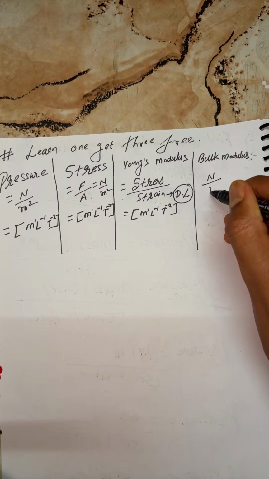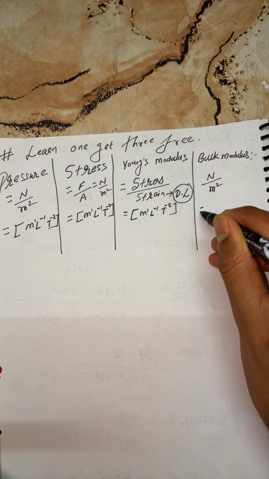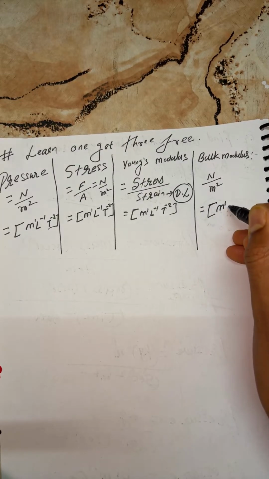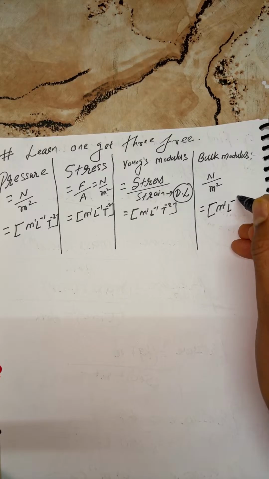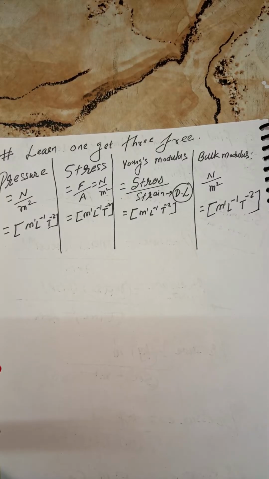Newton per meter square. So you can also write M1 L minus 1 T minus 2. Remember everyone, that is a very wonderful trick.